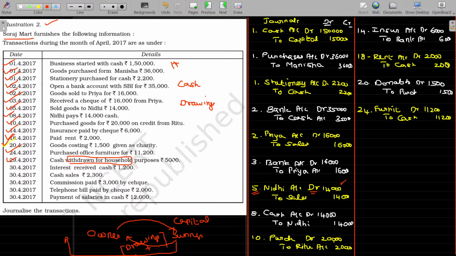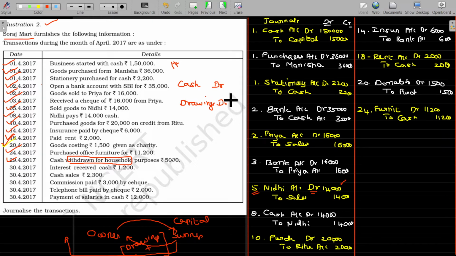Is that okay? Here, money is withdrawn for household, personal purpose. It means the owner takes it. So, cash is always debit balance. Drawings is always debit balance. Capital is always credit balance. You should not have any confusion over that. So, the opposite of capital will be the drawings. Capital is credit, drawings should be debit balance.